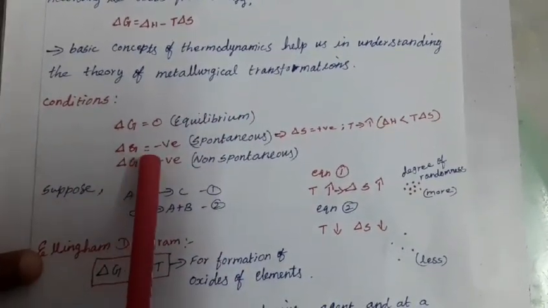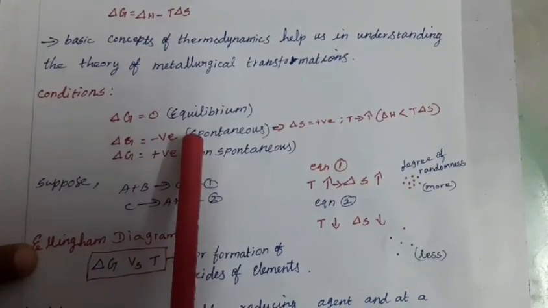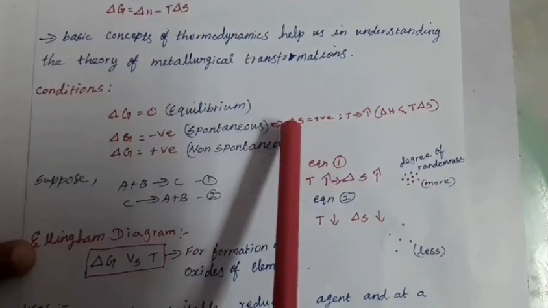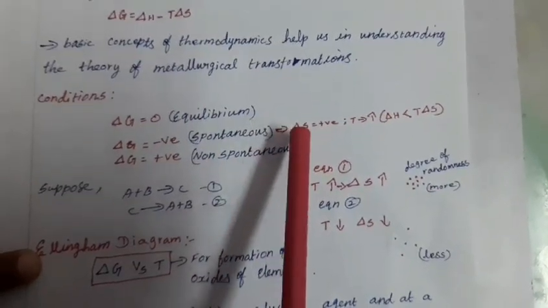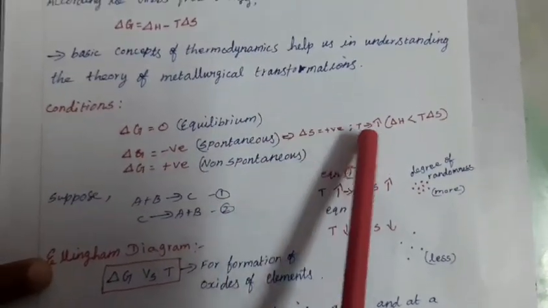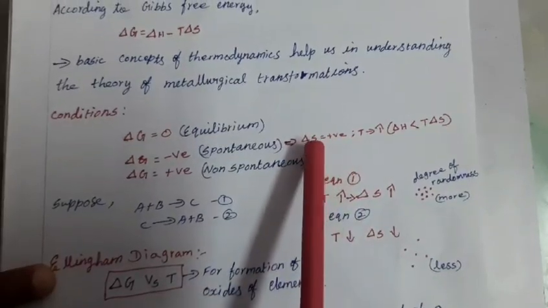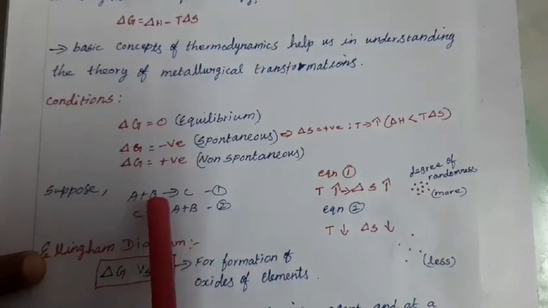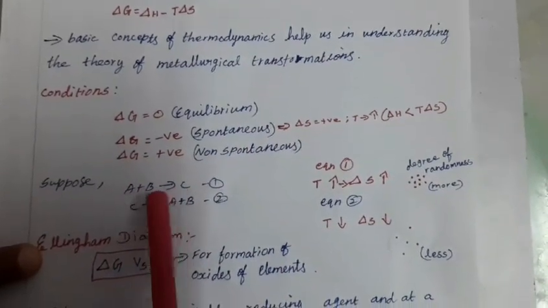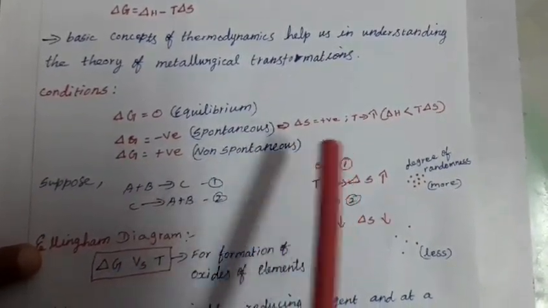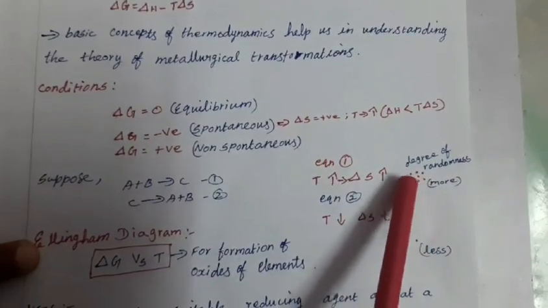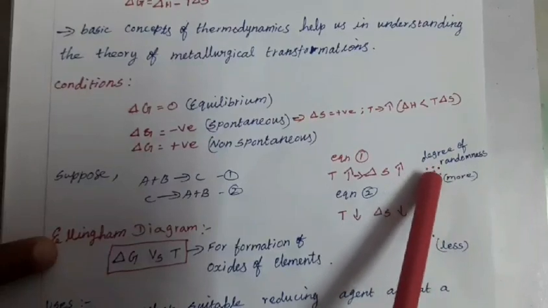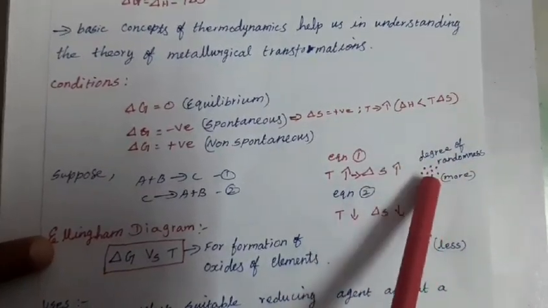When delta G value is negative, that process would be spontaneous, because whenever the reaction takes place, with increase in temperature, entropy also increases. Suppose a process involves gaseous particles, increasing temperature, the degree of randomness is nothing but delta S. So with more number of particles, the degree of randomness also increases.